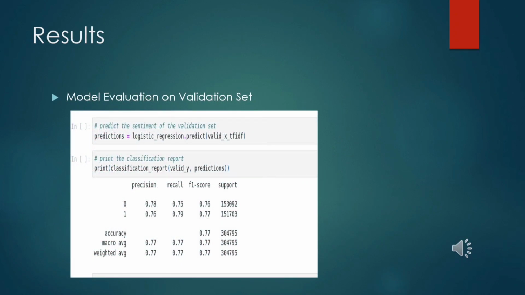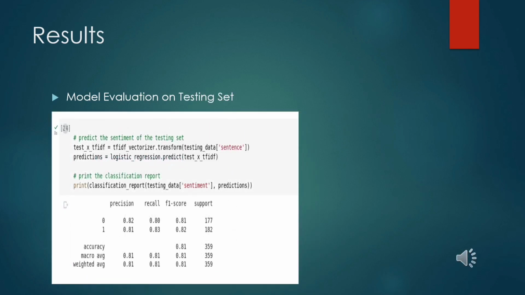In this slide, these are the results performed on the validation set. It also shows the F1 score, recall score, and precision score. In this slide, the actual percentages of the precision, recall, and F1 score on the testing set are provided. As you can see, it shows 81 percent for all the classes.